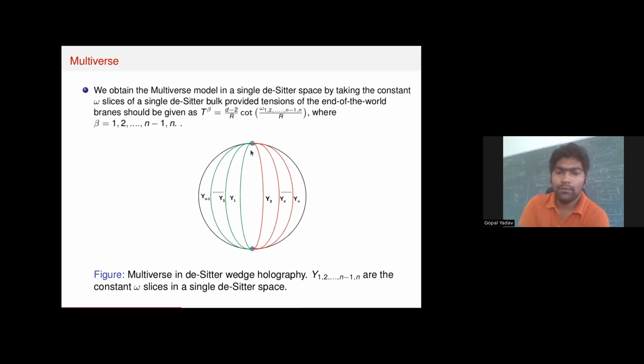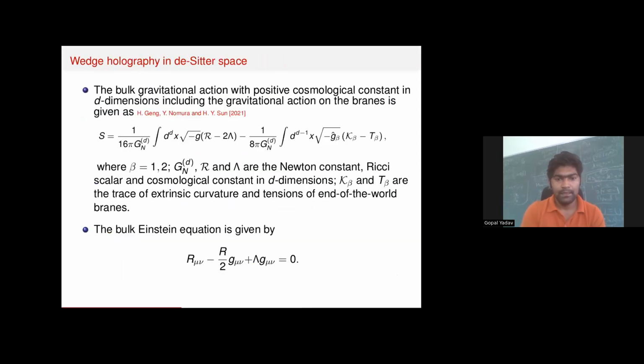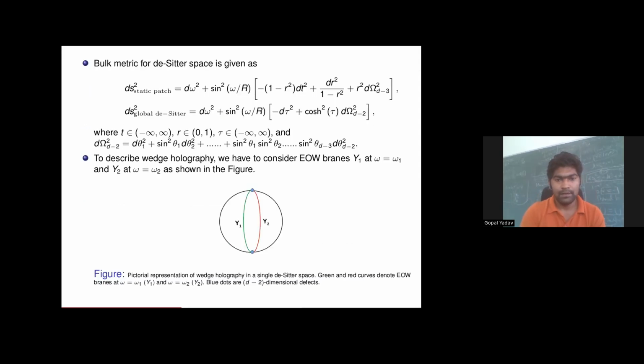Now I'm going to discuss how we can construct a multiverse model in de Sitter holography. For this, I will take the general description which I discussed here. In this geometry, we take two constant omega slices, omega equal to omega 1 and omega equal to omega 2.